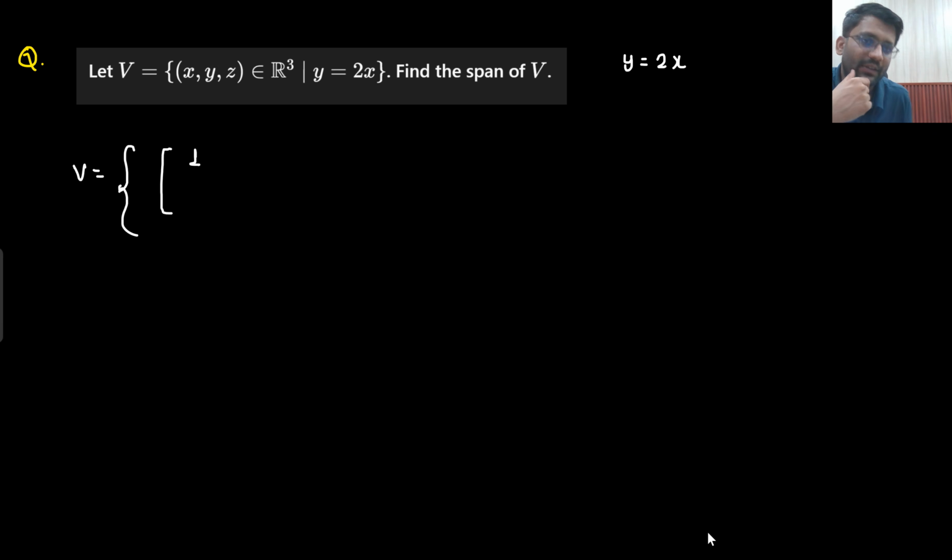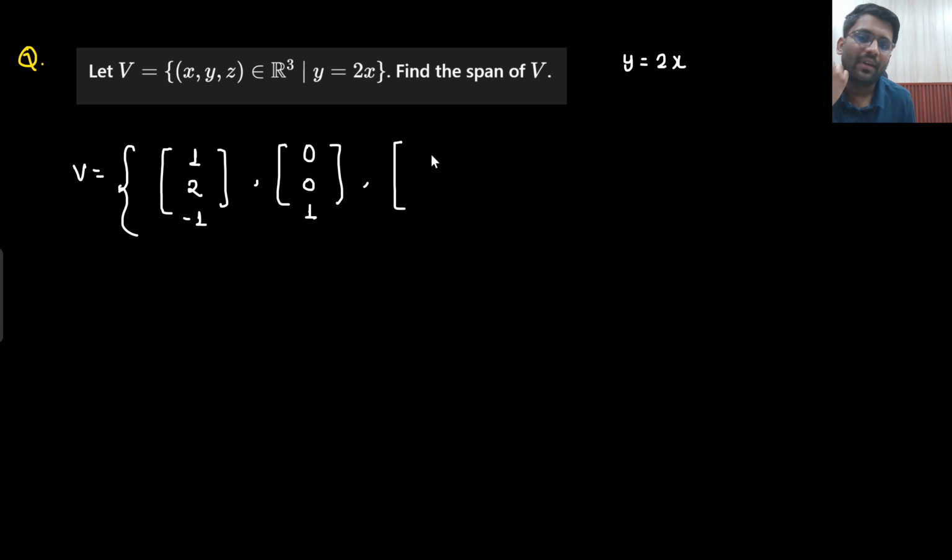Y equals 2x is given. So y has to be 2. There is no other chance. Can I take any random z? Yes sir, z anything random you can take. If I am saying that my x is 0, then y has to be 0. There is no other chance. But z anything random you can take.